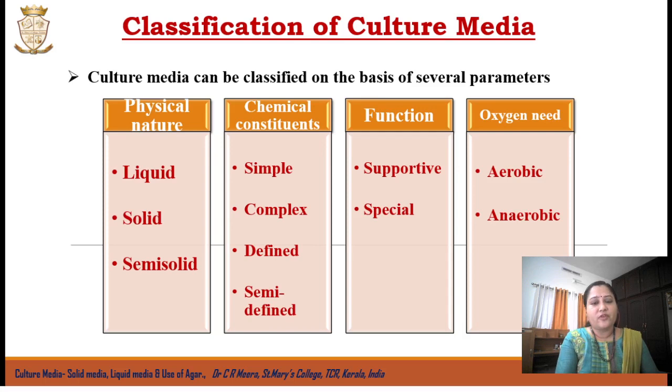Then based on the function of the media, the media is divided into supportive media and special media. Supportive media is otherwise known as general purpose media. It includes media like nutrient agar or nutrient broth, which are widely used to cultivate most microorganisms, because they contain the nutrients necessary for the growth of almost all types of microorganisms.